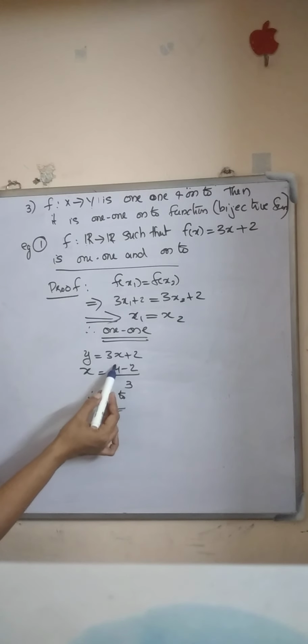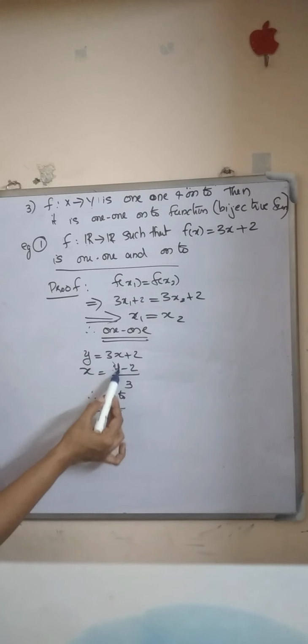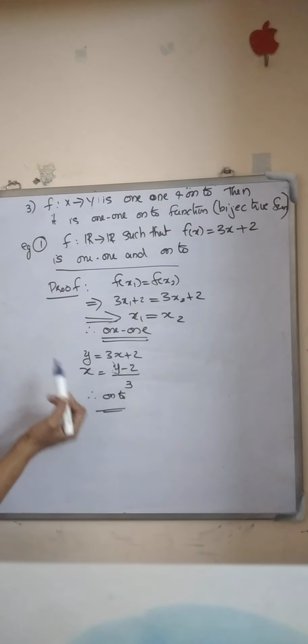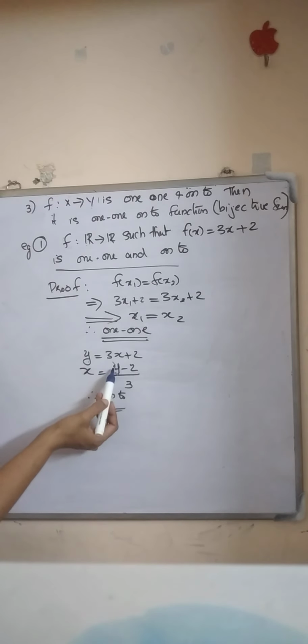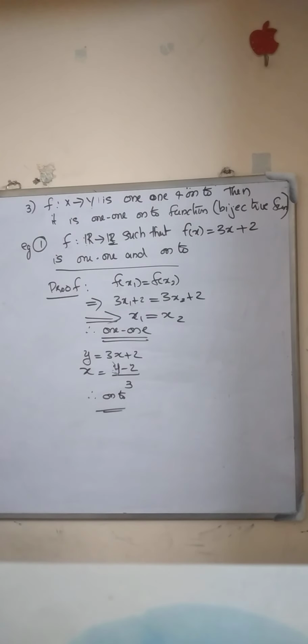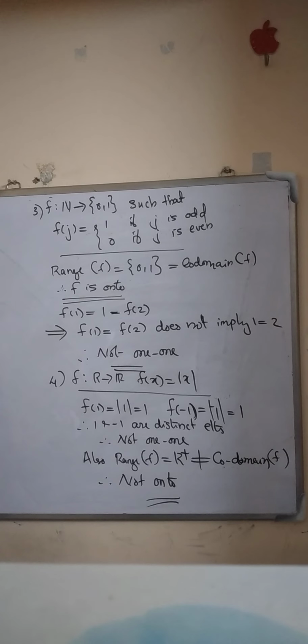So for every real number y, we get a pre-image x. x is also a real number. So definitely every element in the codomain has a pre-image. Therefore, this function is onto.